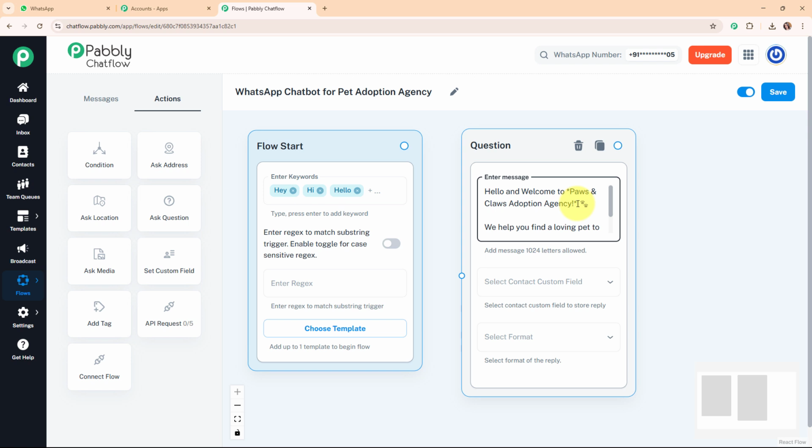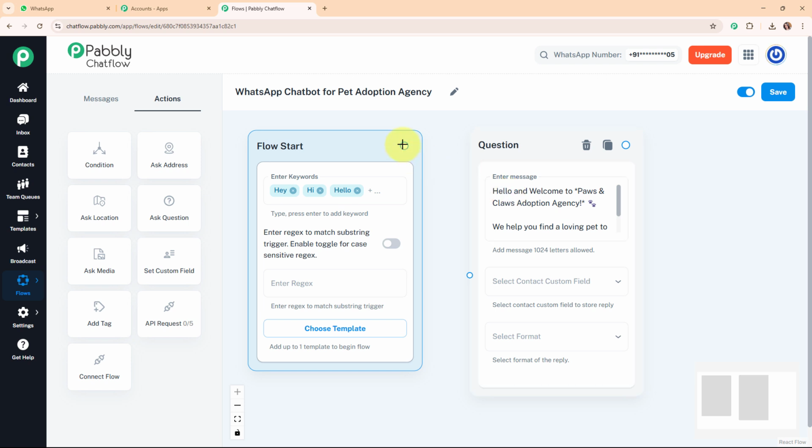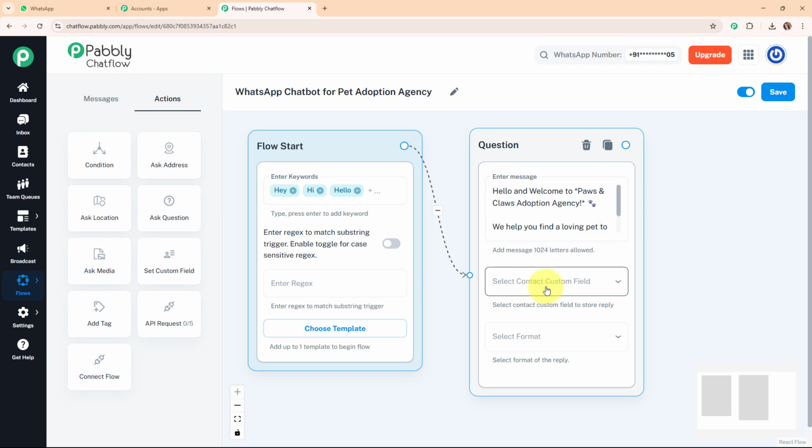And here you can see I've used asterisks in the agency's name. So here I've used it because I wanted to make this text bold. Alright, so here I've added a hello and welcome message, and now I'm going to connect this flow start message box with this question message box. And then here it is asking me to select the contact custom field.